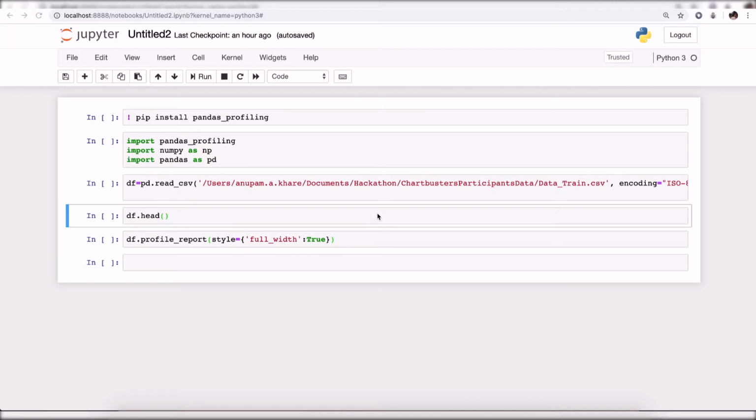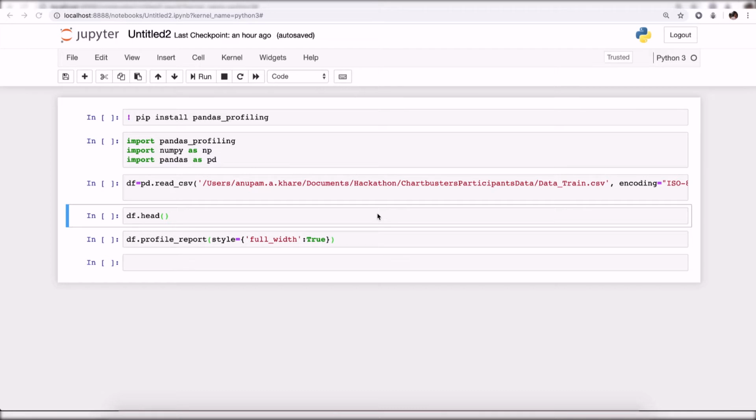We have to look through each and every column present in the data, and then we have to clean it, transform it, manipulate it, and wrangle the data. Ultimately we arrive at the analytical data set which we use for modeling.